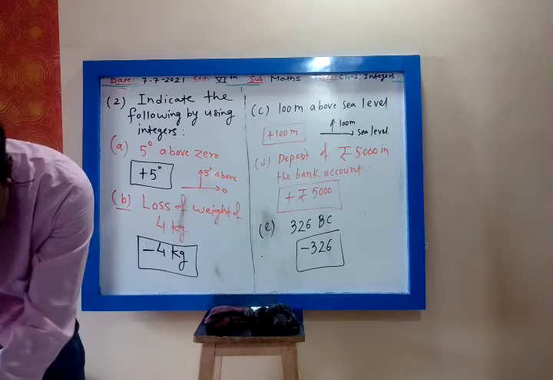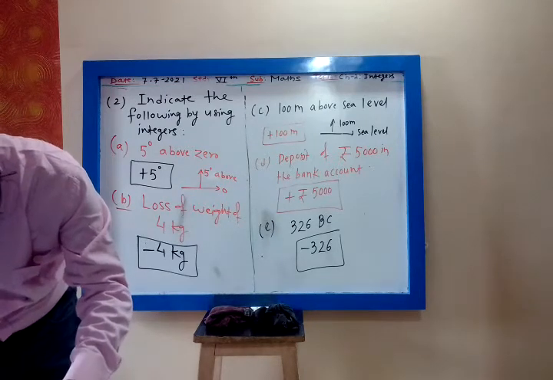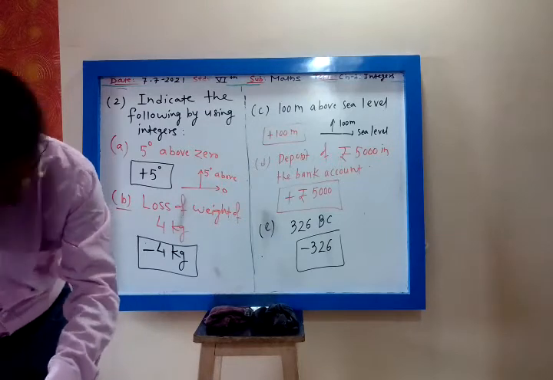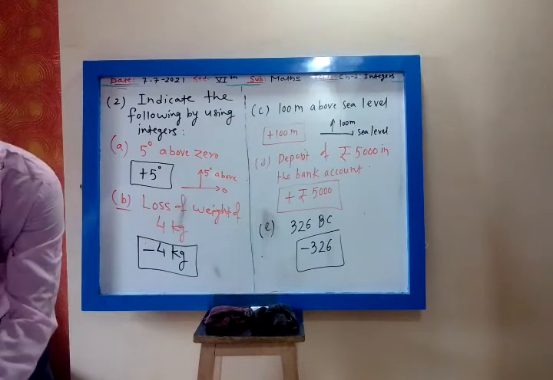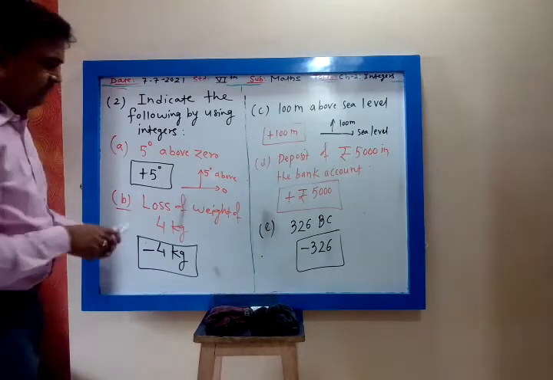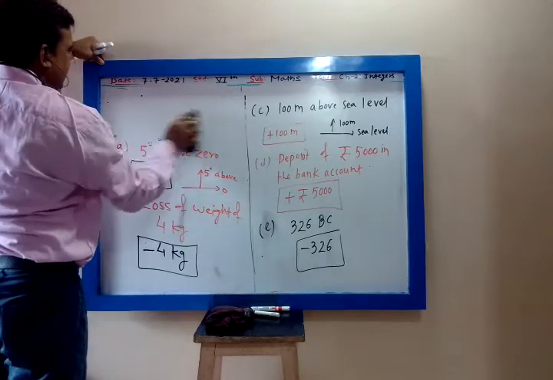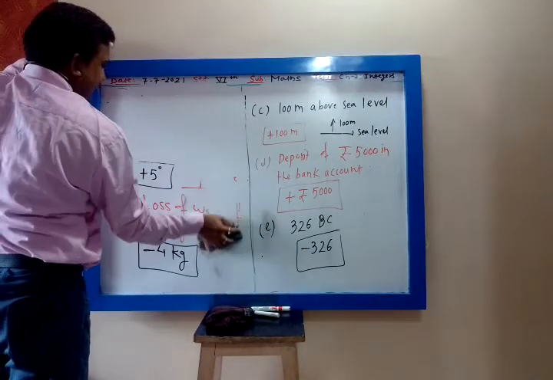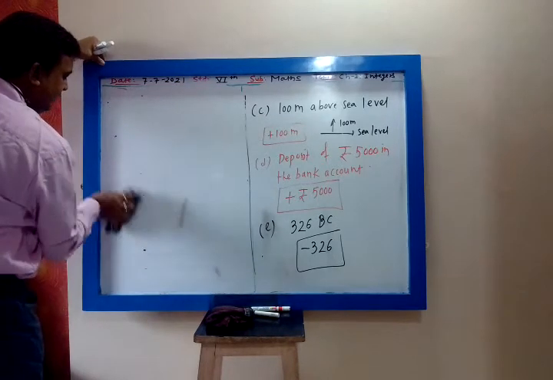Then 20 kilometer north. What you will write? F. Plus 20 kilometer. Yes, my dear. North is up. Very good.